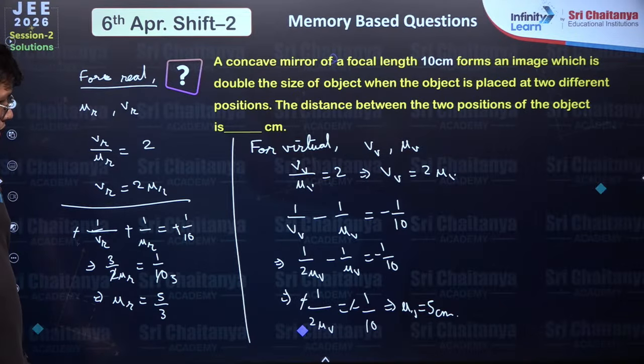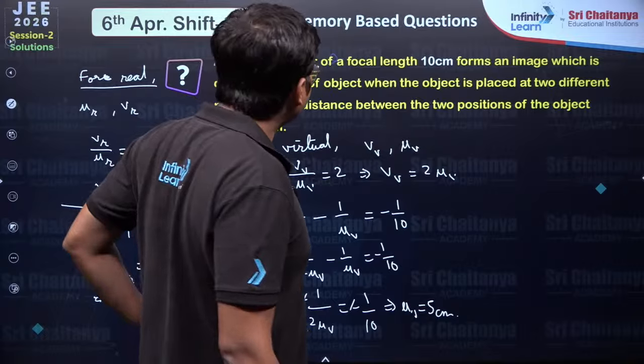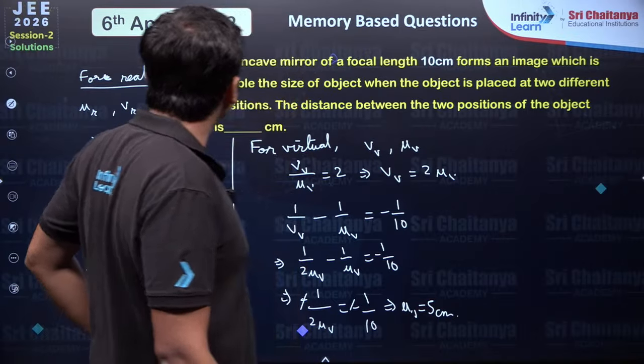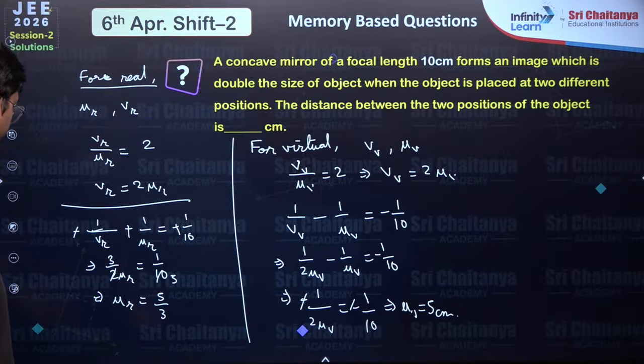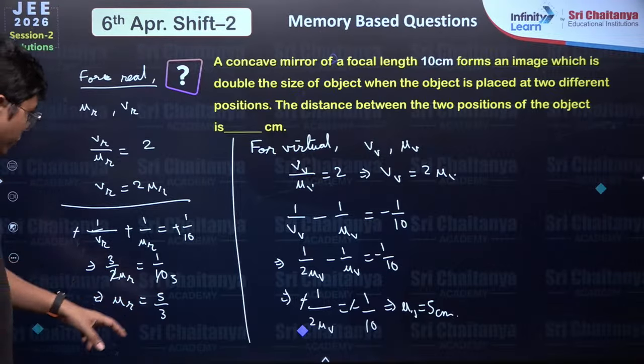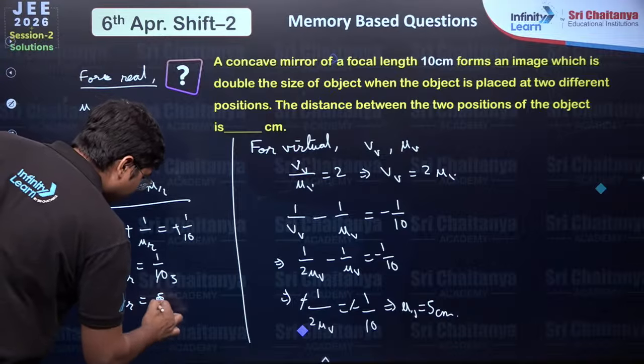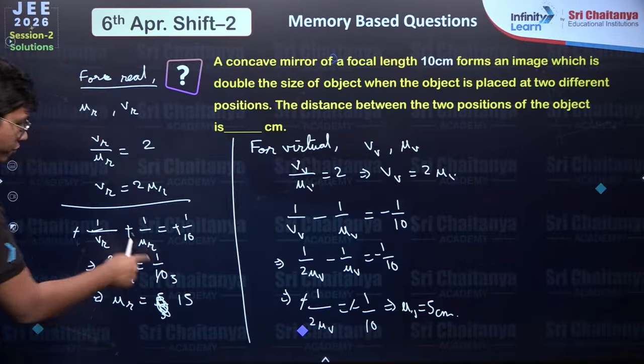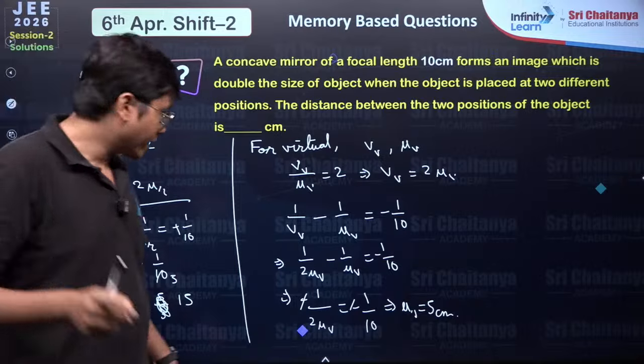One second. Did I make a calculation mistake here? How did I get a 5 by 3 here? Oh sorry, that's a 15, 3 into 5. See how I know I made a mistake?